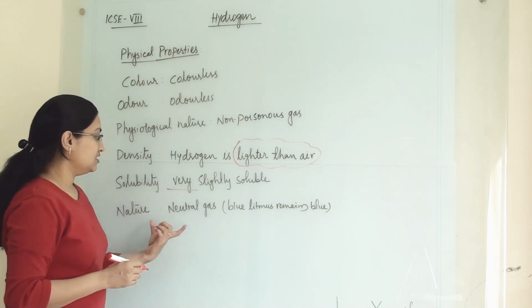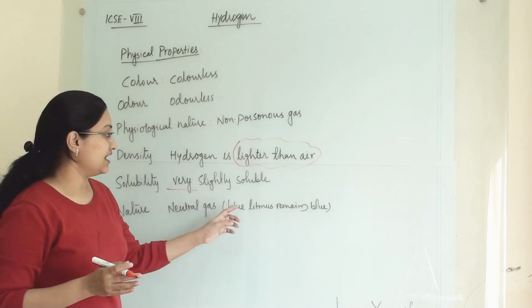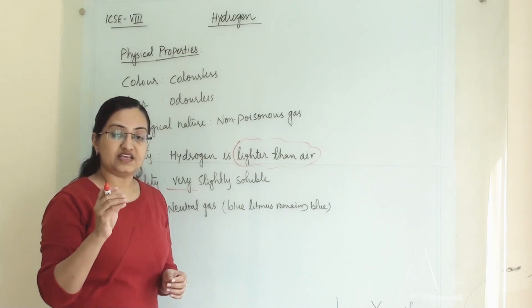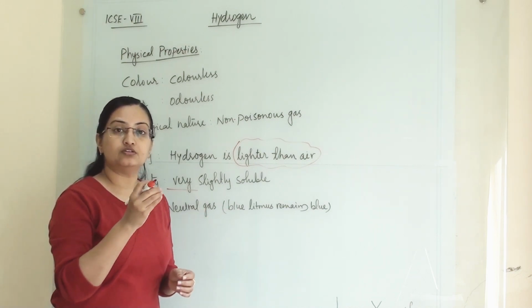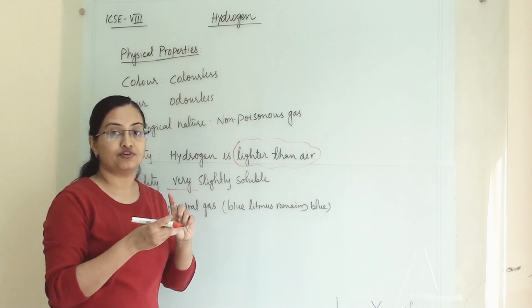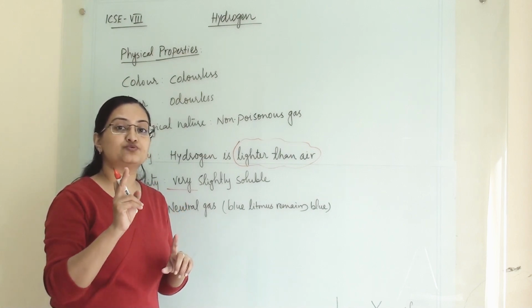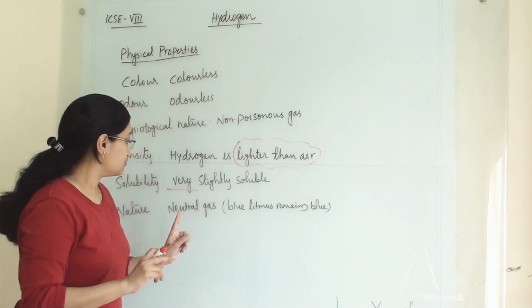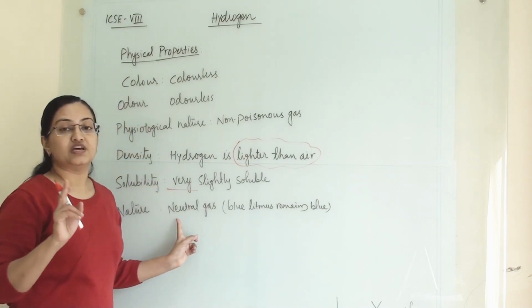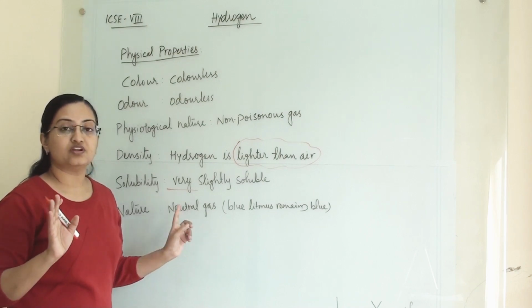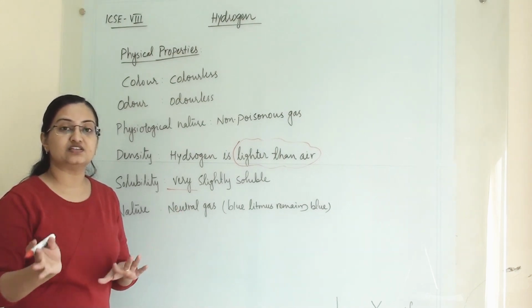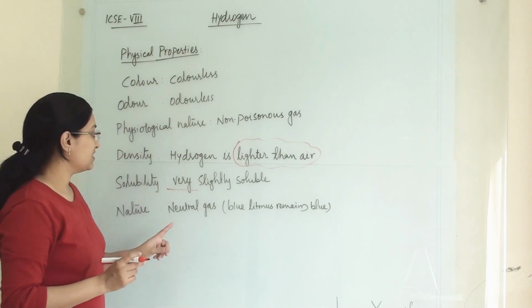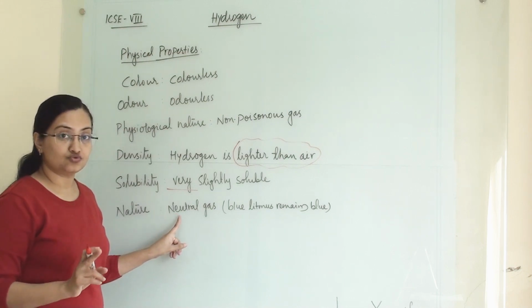And nature, it is a neutral gas, and when we place a blue litmus paper on the mouth of a test tube filled with hydrogen, then that blue litmus will remain blue and red litmus will remain red. So that's why it is termed as a neutral gas. It won't affect the blue litmus as well as it won't affect the red litmus. So the nature of the gas is neutral.